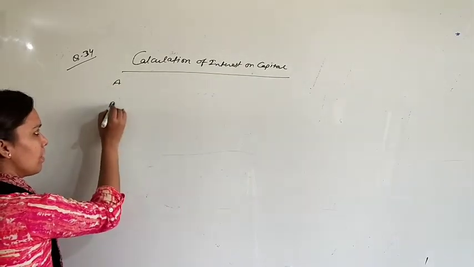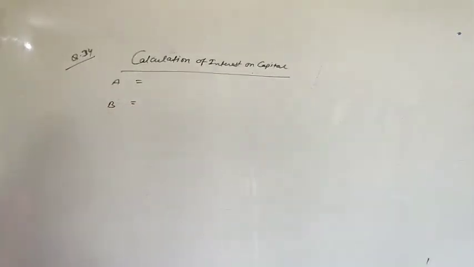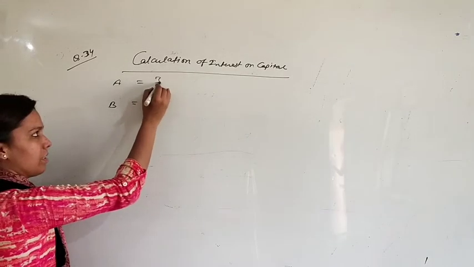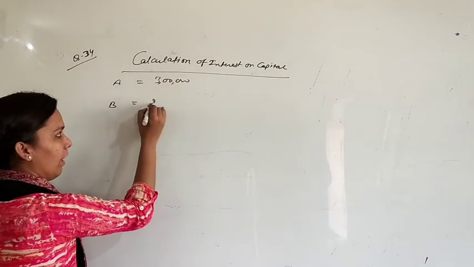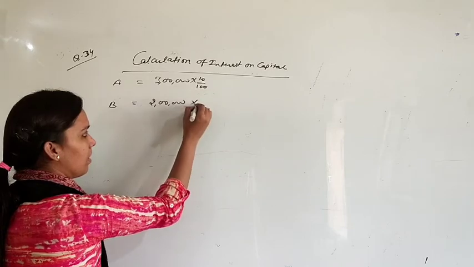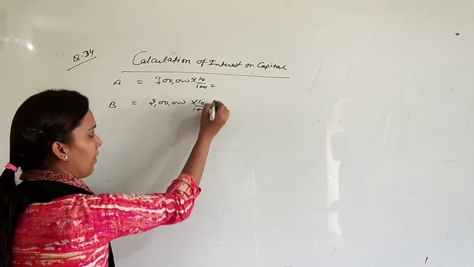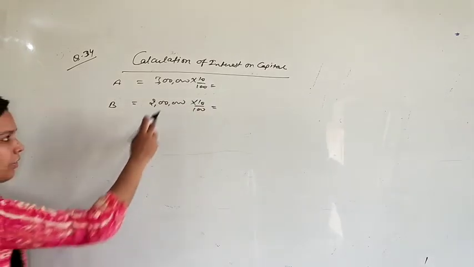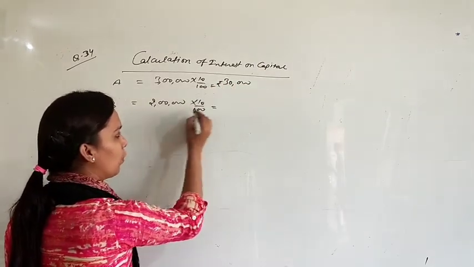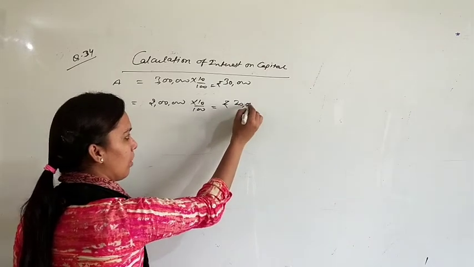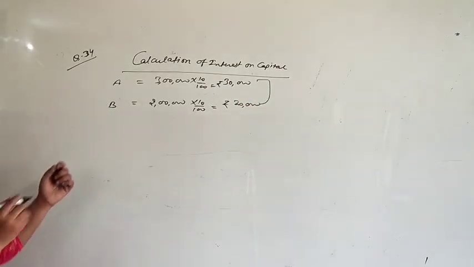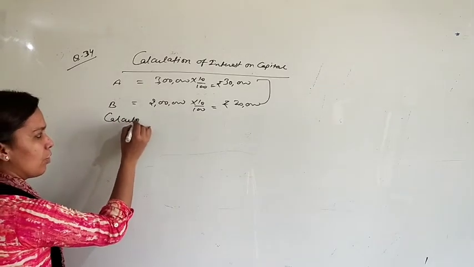We have 2 partners, A and B. Capitals are fixed, that is 3 lakh rupees for A and 2 lakh rupees for B. Their interest is 10% for every partner. 3 lakh multiplied by 10% means 30,000 rupees, and 2 lakh multiplied by 10% means 20,000 rupees. These are the interest on capital. That is very simple. Next one, calculation of interest on drawings.